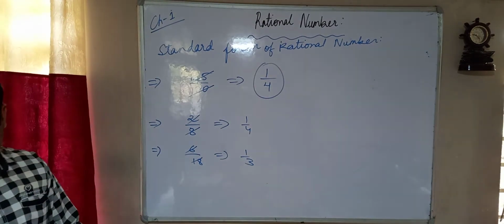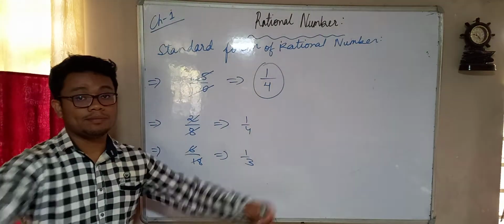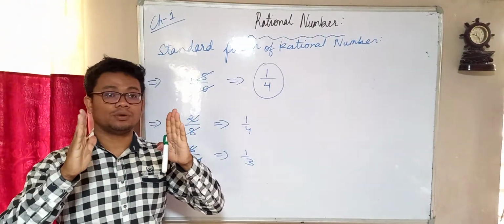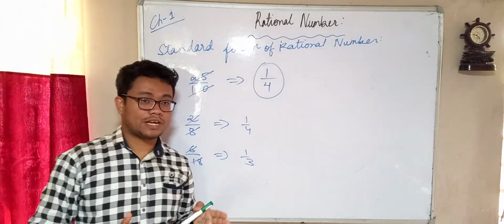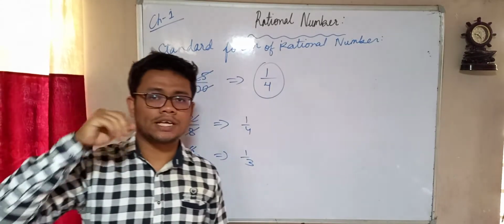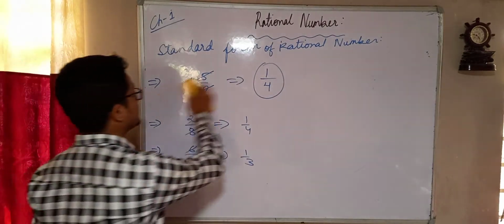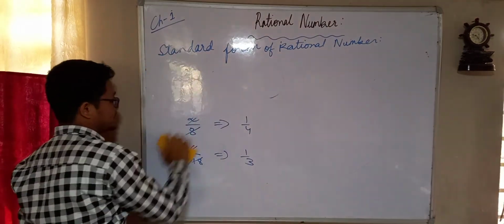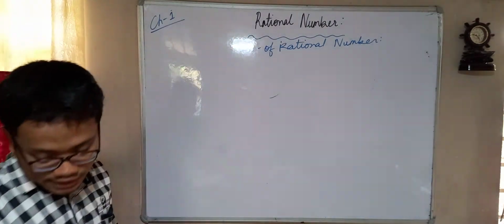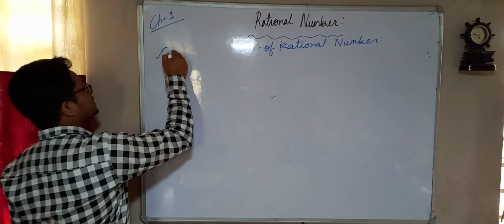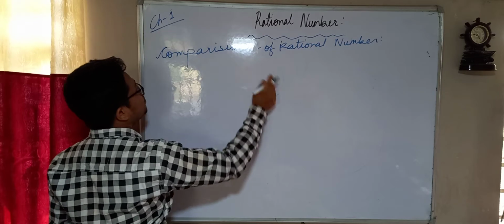Okay, now our next topic is comparison of rational numbers. Children, that means how will you compare any two rational numbers? How will you know which rational number is bigger than which, or amongst the two rational numbers given, which has the greatest value? So that is what we are going to discuss now. Comparison of rational numbers.